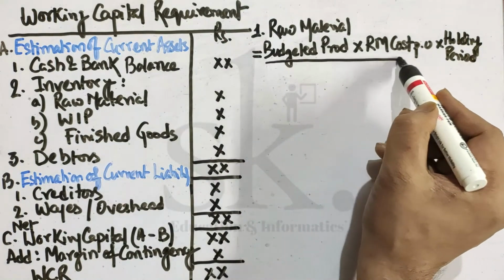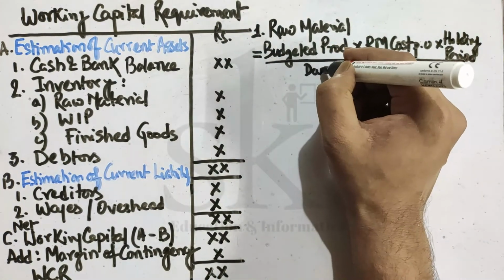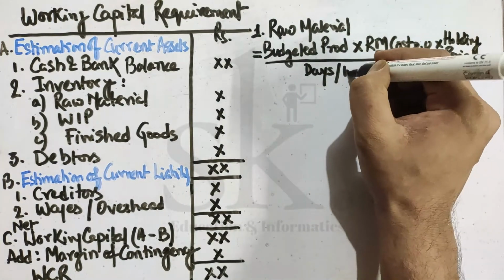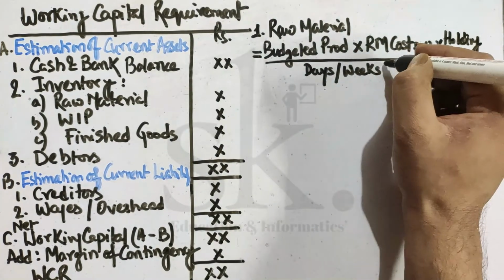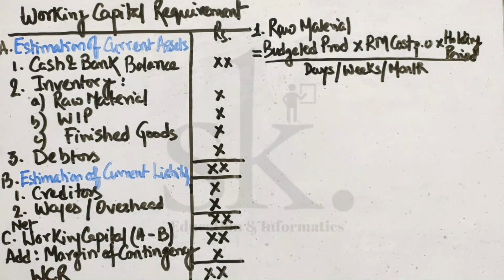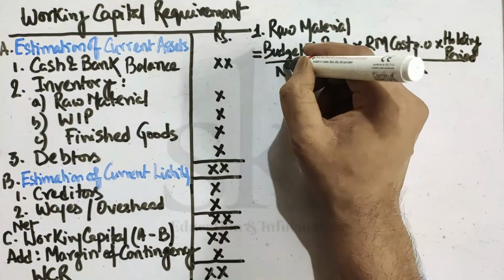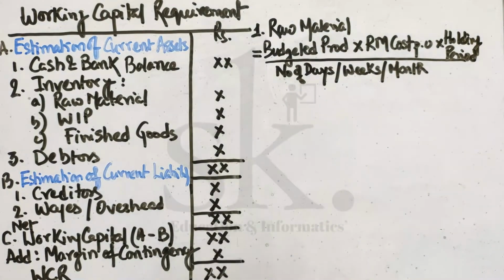So the formula is budgeted production into raw material cost per unit into holding period, divided by the number of days or weeks or months.